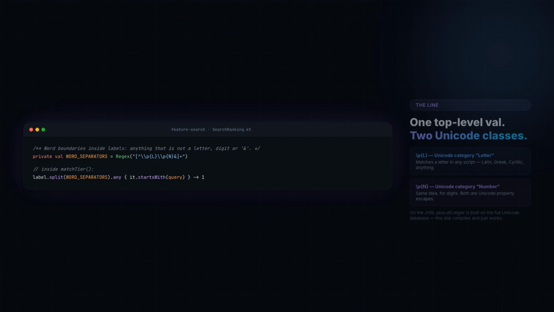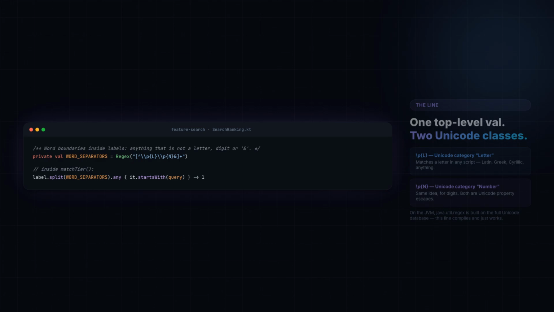Here is the exact line. In FeatureSearchRanking.kt, the file that ranks indicator search results. It is a top-level property. private val wordSeparators = Regex("[^\\p{L}\\p{N}&]+"). In plain language, split the label on anything that is not a letter, not a digit, and not an ampersand.